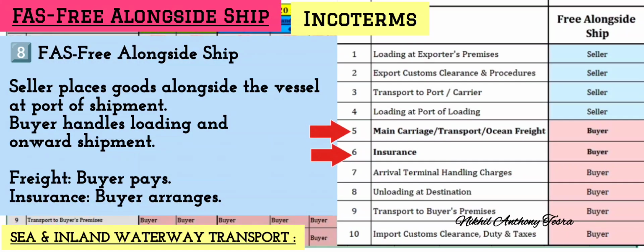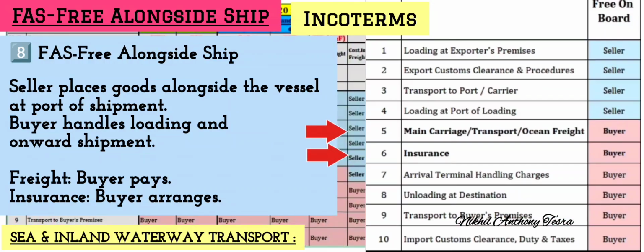FAS, that is Free Alongside Ship. Seller places goods alongside the vessel at the port of shipment. Buyer handles loading and onward shipment. Freight is paid by the buyer and insurance is also arranged by the buyer.